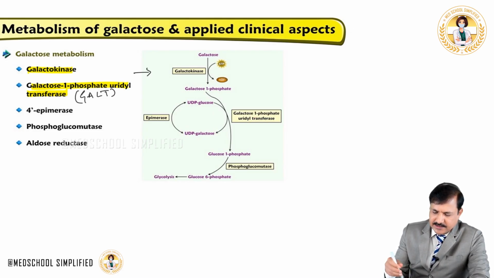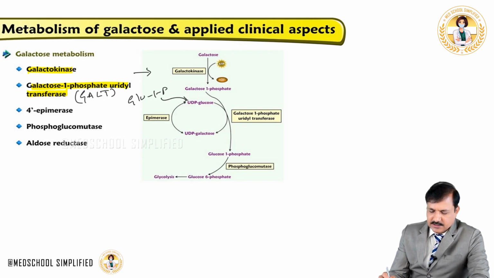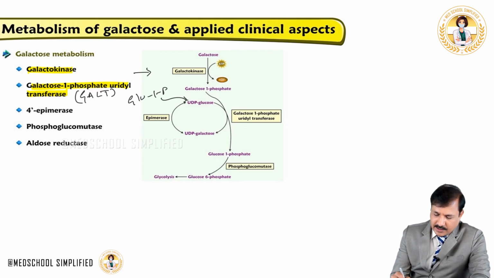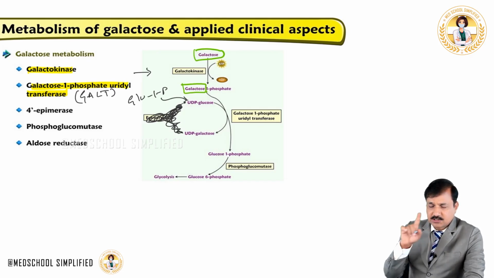So what I am trying to say here is, initially glucose 1-phosphate is converted to UDP-glucose, and UDP-glucose is the one that gets into galactose metabolism. Let me just take this out so that it will avoid the confusion. Now the transfer reaction going on: I'm going to color galactose as green here. Galactose is converted to galactose 1-phosphate, and only the galactose I'm boxing as green.